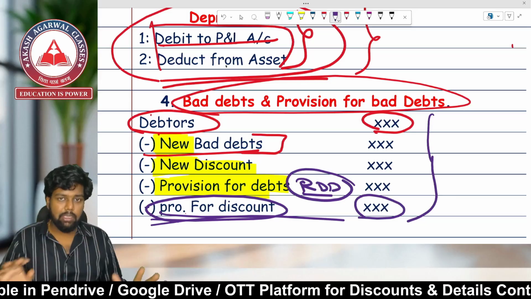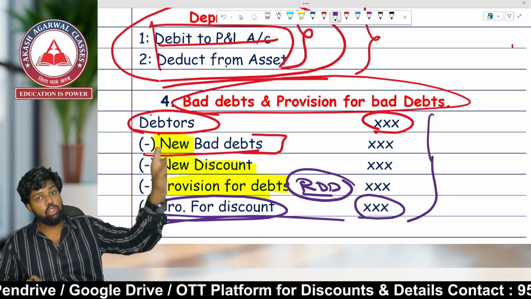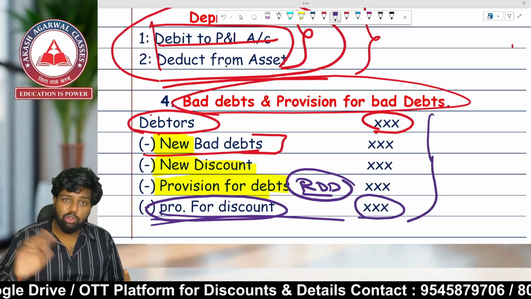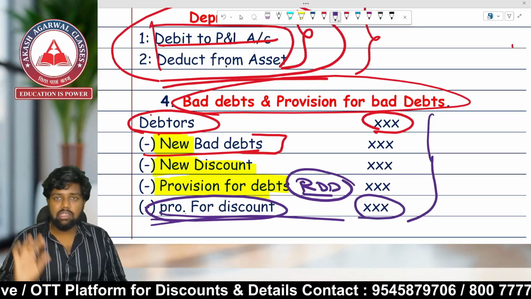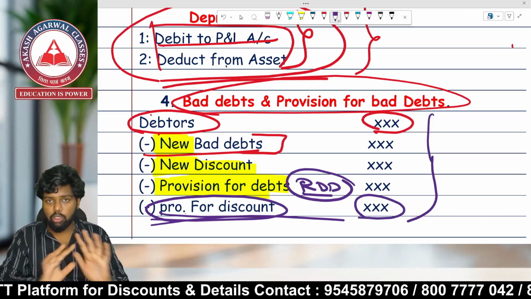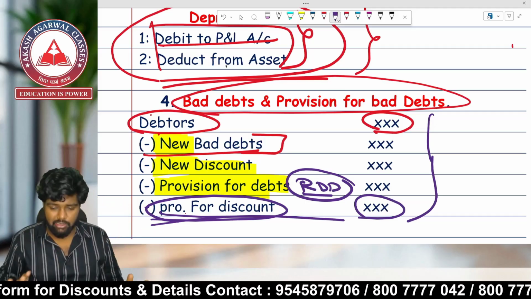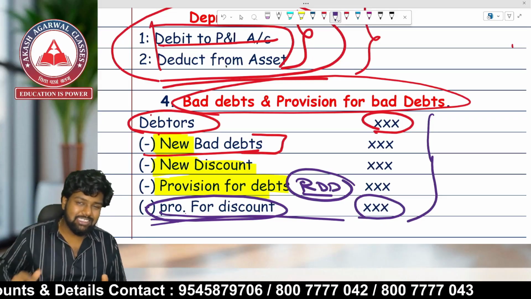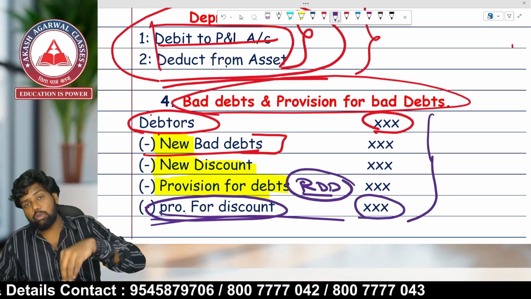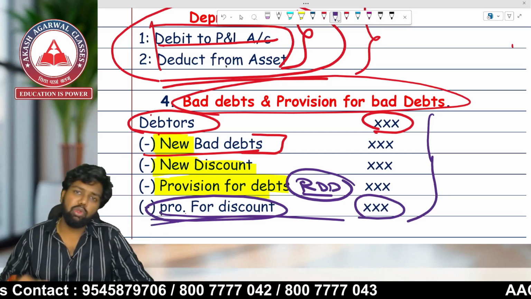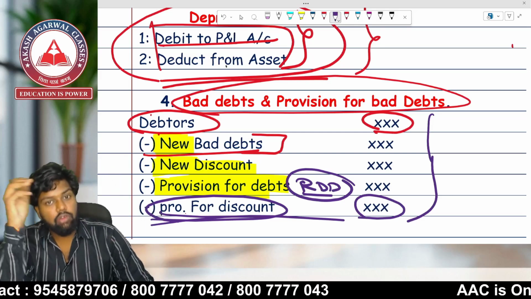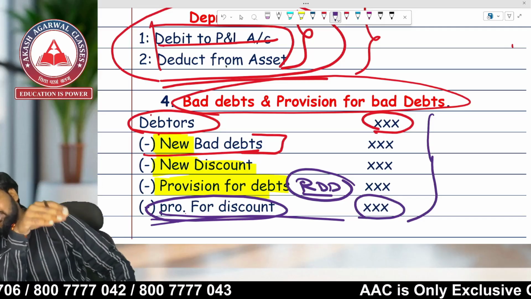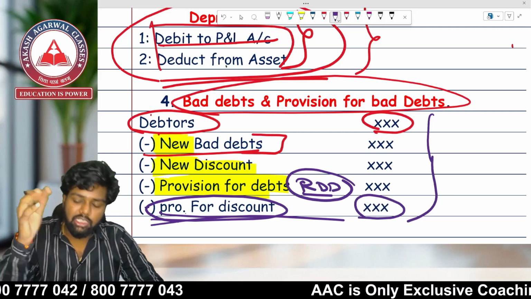It is very, very important. First, minus new bad debts, not old bad debts. Second, minus new discount, not old discount. The discount which is appearing in the trial balance will not be deducted over here. It has already been deducted. Then you have to deduct new RDD, that is appearing in the adjustment. Afterwards you have to calculate provision for discount. Provision for discount means that you are creating a provision because you will be giving your debtors a discount at a future date.